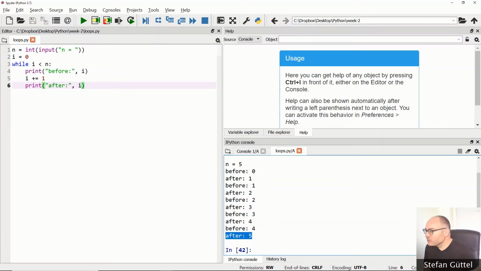It will then go back to the header of our while loop. It will check, is I having the value of 5 less than 5? No, right? That's a strict comparison here. So this condition will be false and the while loop will stop. But you see that inside the while loop, it still has actually attained the value of 5 and printed out the value after the increment. So the condition that we have here is really only checked when Python comes back to the header of our while loop. It might actually be false inside the block.